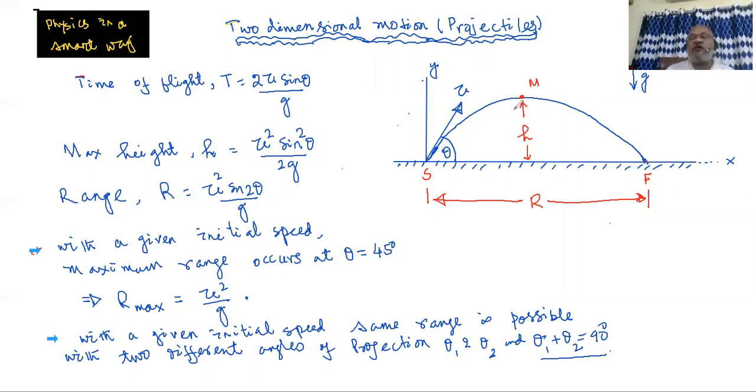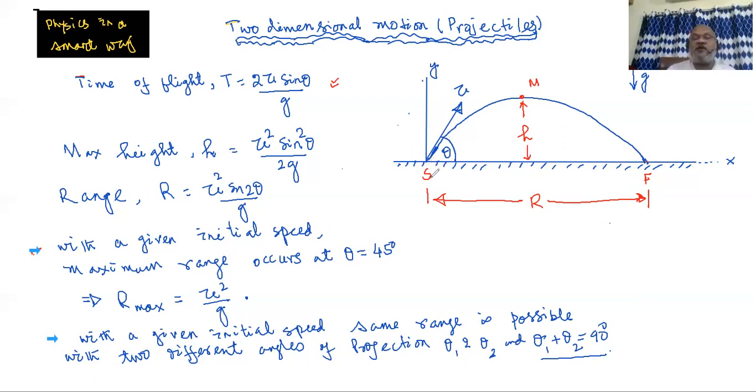So far as projectile motion is concerned, traditionally we are taught several formulas. One formula is time of flight, which I have just given: time of flight equals 2u sine theta by g. Second is the formula of maximum height, the highest height the body can go up. Third is the formula of the range, that is the horizontal distance it covers from the starting point to the finishing point.